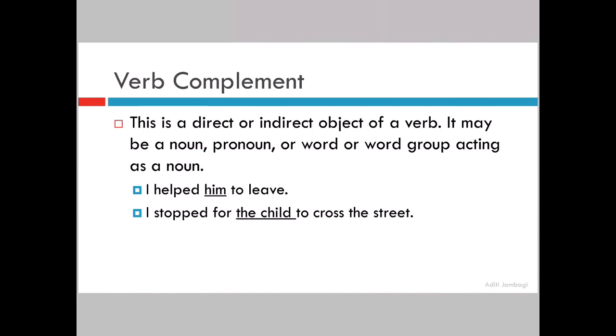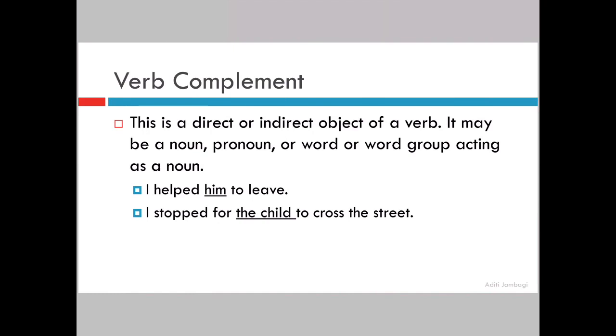I helped him to leave. Again, you have to understand what is your object in this sentence. I helped him to leave. Him is my direct object because I helped whom? I helped him. To do what? To leave. So, to leave is your verb complement.